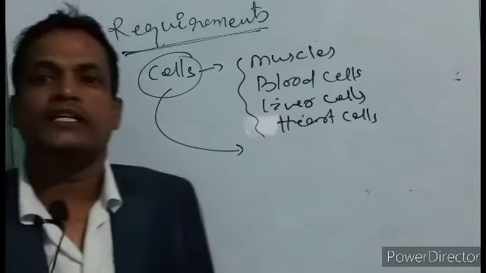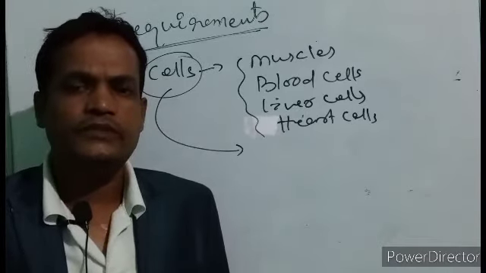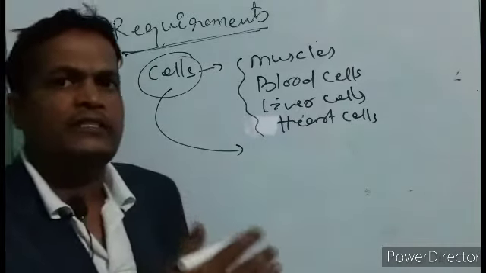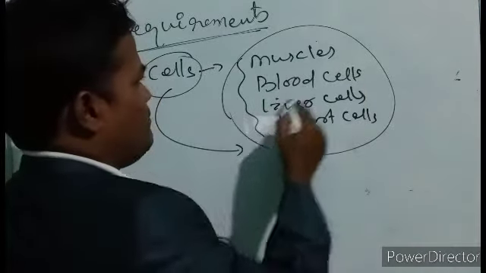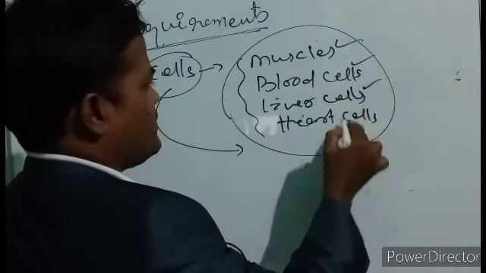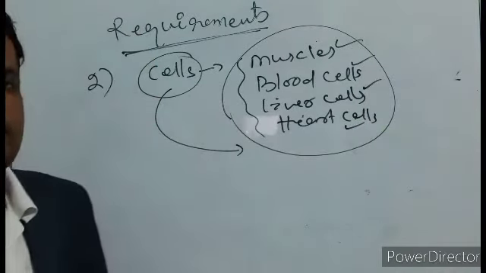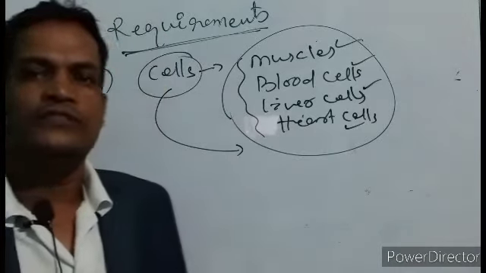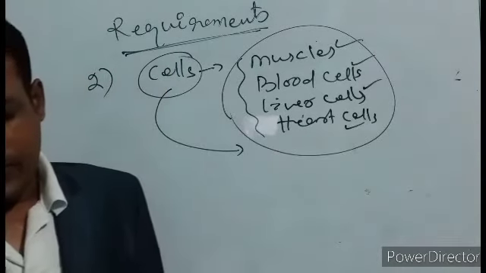We know that in the body we have different types of cells. Our body consists of muscle cells, blood cells, liver cells, heart cells. So these cells are also formed due to the presence of nutrients. Is it right?